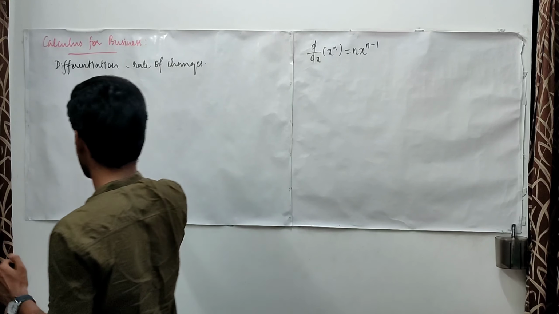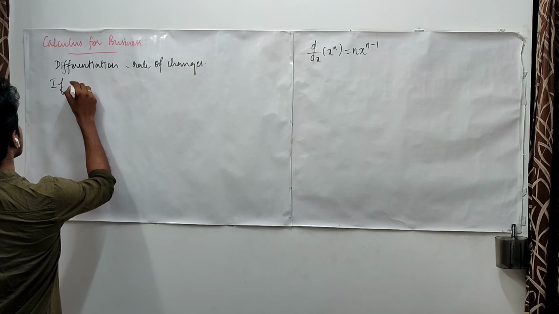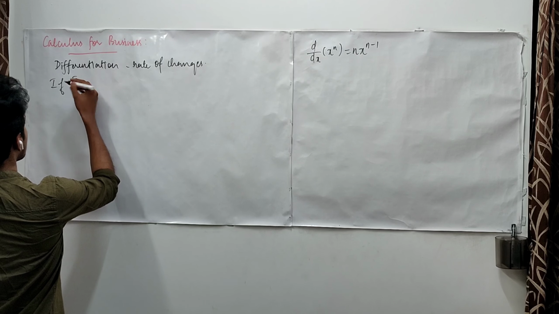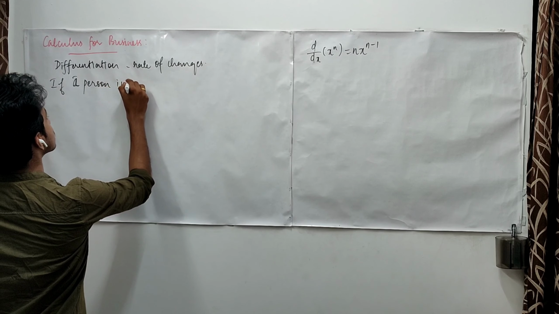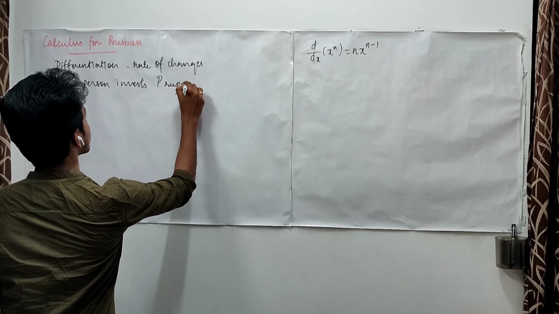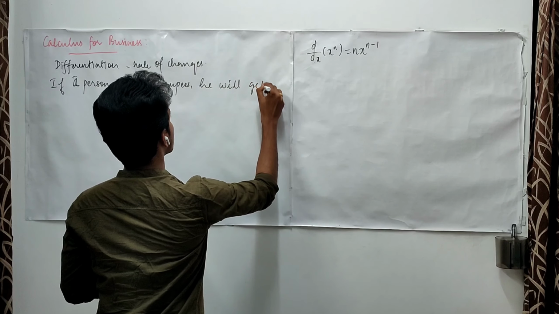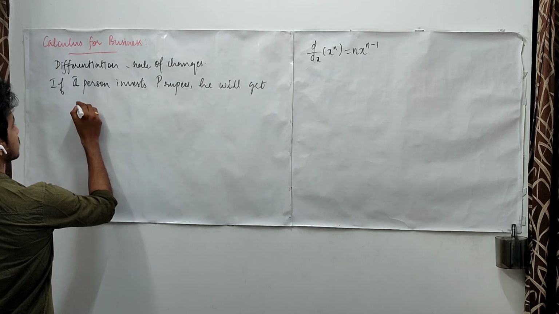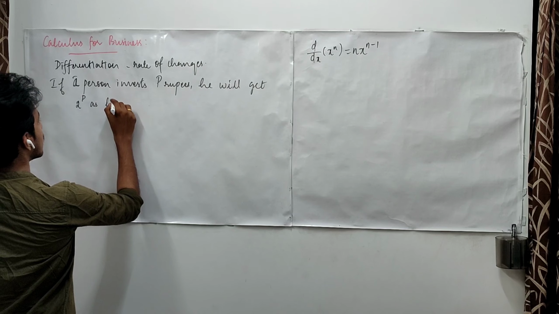Now let us take the case. If a person invests P rupees, he will get 2 power P as his income.